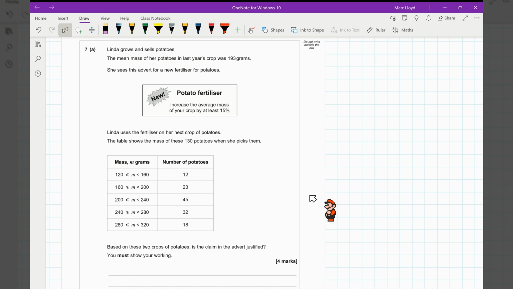Yeah, not a lot of potatoes. You'd expect her to be harvesting a lot more than that.